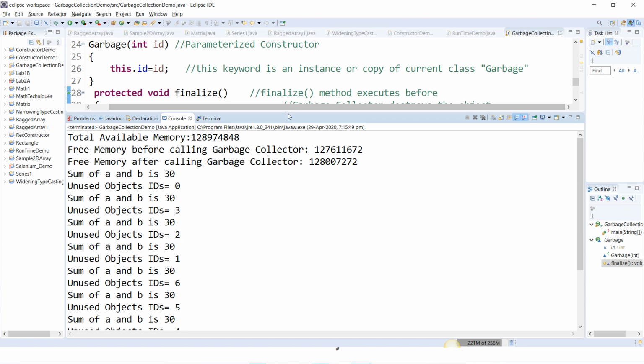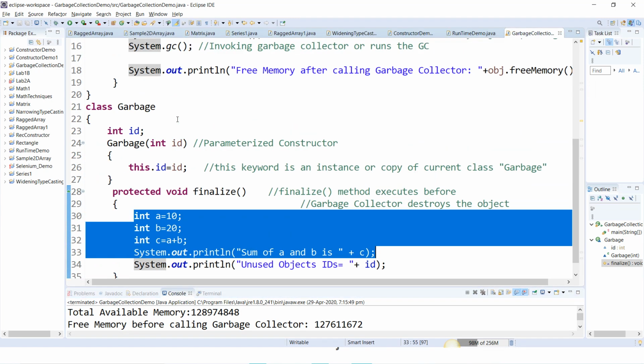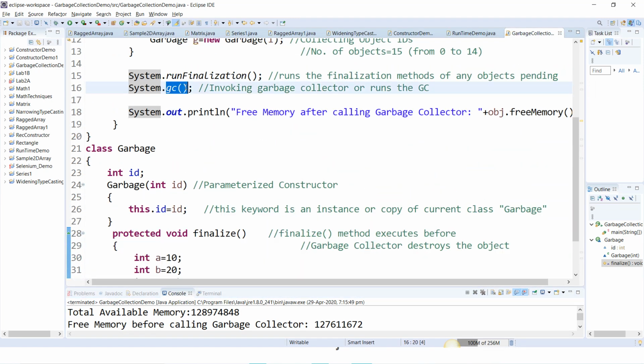So it is just destroying the objects. Which is destroying the objects? The gc method. The gc method is a method of the System class. And the System class belongs to the java.lang package. Please keep that in mind.